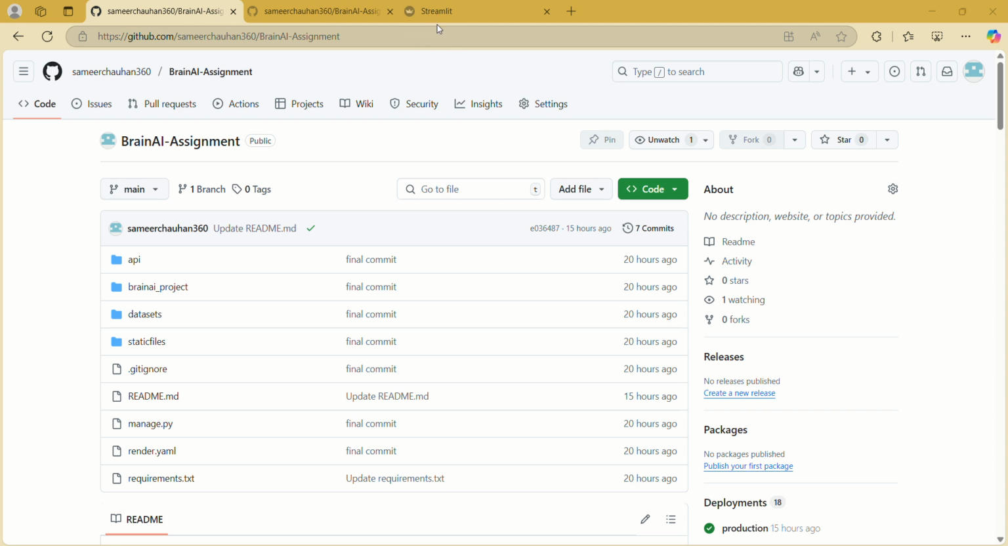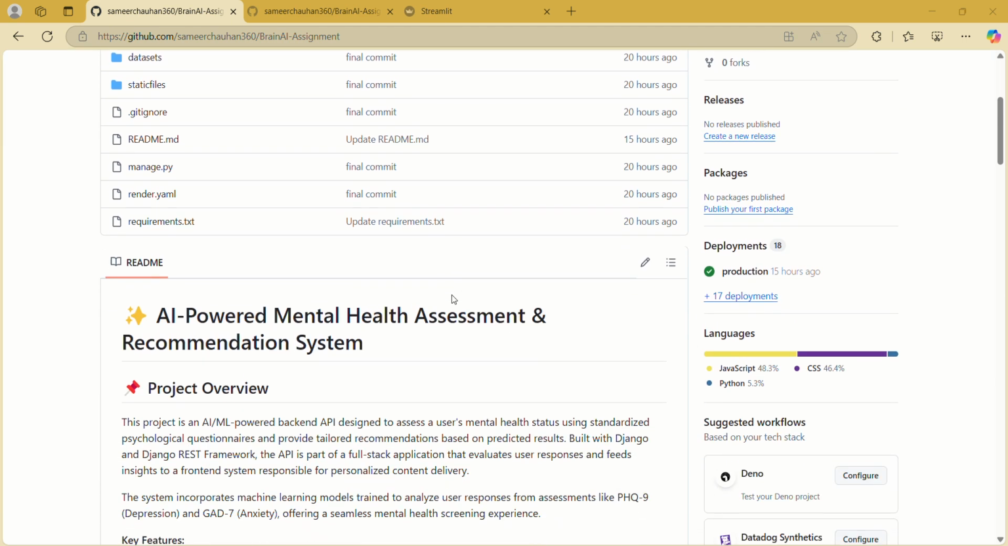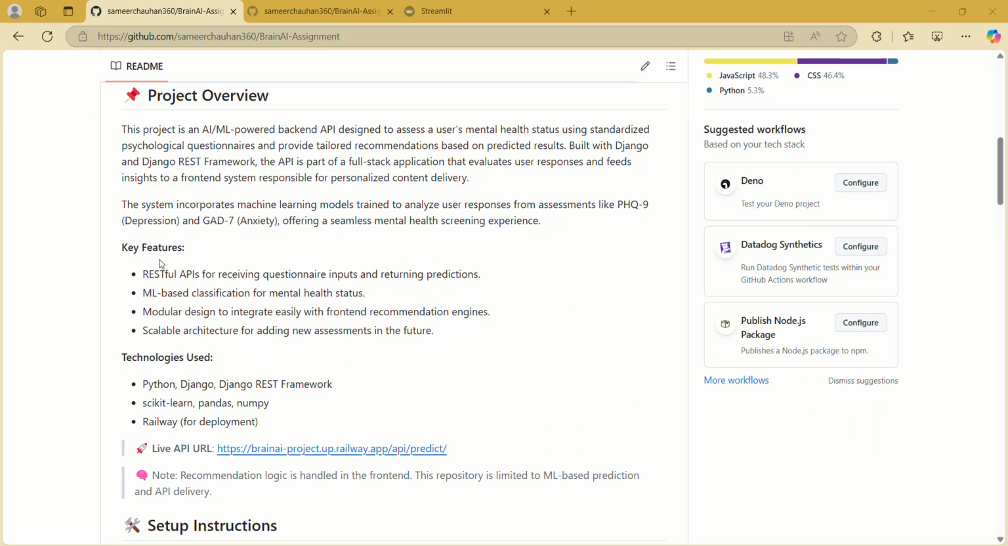As we know, mental health issues are often underreported or overlooked due to stigma or lack of access. This project aims to provide an accessible, user-friendly, and AI-supported way for users to reflect on their mental health and get personalized guidance, all while respecting their privacy and ensuring simplicity. Now let me show you how the app works. But before that, let's focus on some key features.